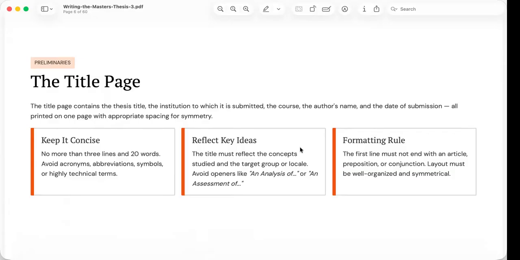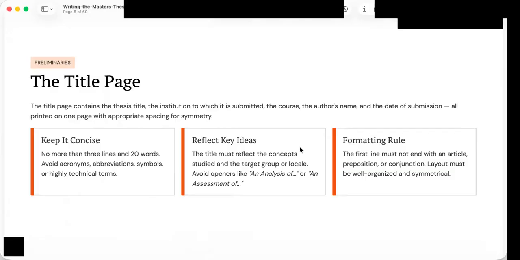For example, instead of writing an analysis of employee motivation, write employee motivation and organizational commitment among public health workers. The second title immediately tells the reader what concepts are being investigated.